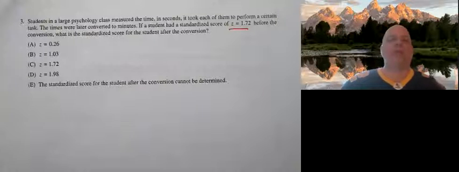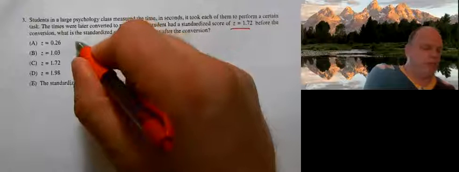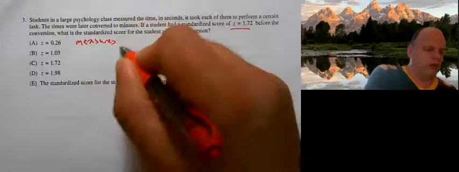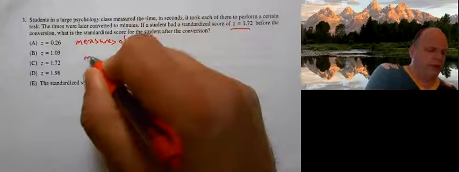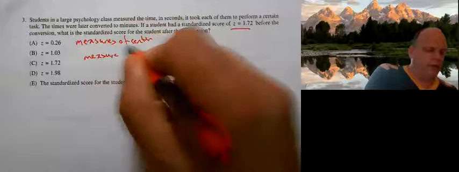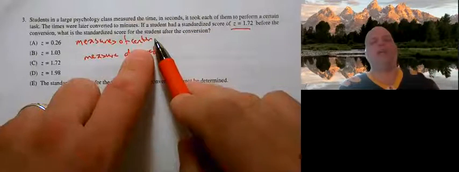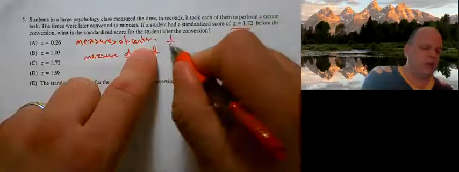However, here's what changes. Measures of center would be your mean and your median. They're going to change by the multiple, which in this case is 1/60.